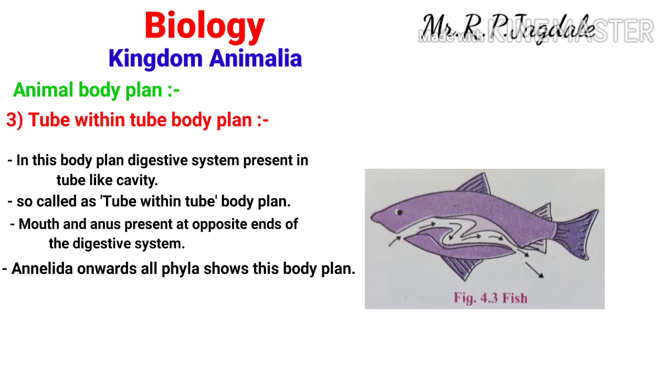So it is an introductory part in which we have seen animal classification. For that classification there are some criteria, which we have seen. Then animal body plan, three types of body plans we have seen: cell aggregate plan, blind sac body plan and tube within tube body plan. Now we are going to see the actual animal classification.